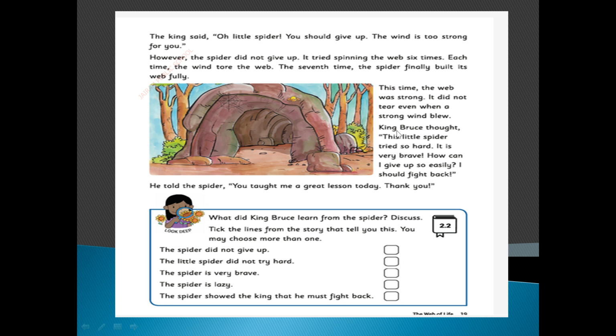King Bruce thought, what did King Bruce think? This little spider tried so hard. It is very brave. The spider was very brave. How can I give up so easily?